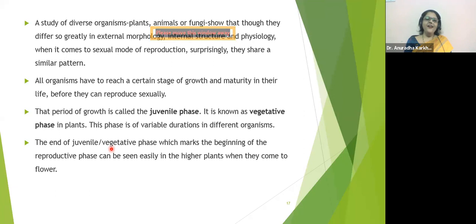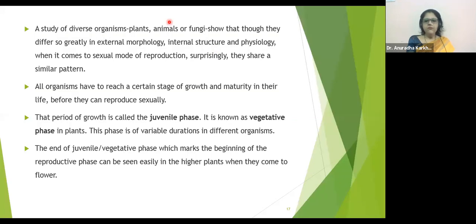Anyway, what we were talking about is what? Had a very similar pattern with respect to the formation of gametes, fusion of gametes, and formation of zygote, right? There is a window which is popping over here for no reason. I'll just close it. Just give me a second. Because it's very irritating. That window is very irritating, na? Yes. Now it's gone.